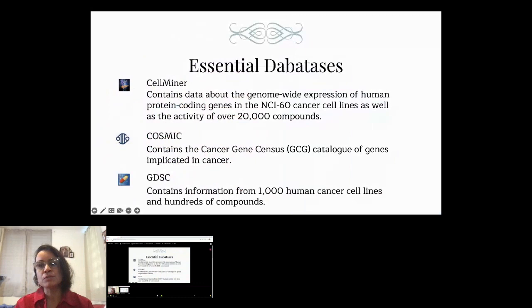Now, what do we use? We use CellMiner, Cosmic, and GDSC databases to gather the data and to do the analysis in this research. Data about the genome-wide expression of human protein coding genes in the NCI60 cancer cell lines were downloaded from CellMiner. And this is a pharmacogenomic resource that reports the activity of about 25,000 compounds right now. However, I must point out that they do not include monoclonal antibodies. So that's a deficiency in the database.